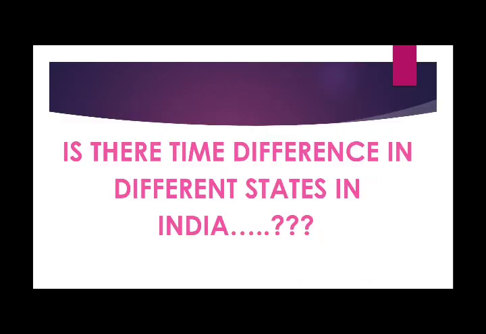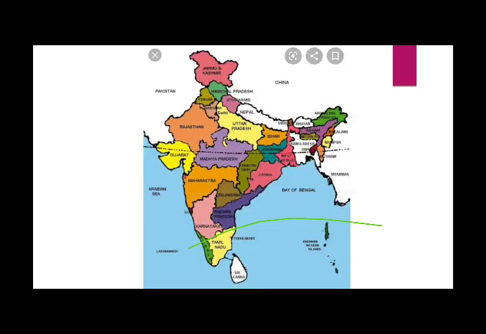Is there a difference in the timing in the states of India? Yes, there is. The timing difference between the states, from Gujarat to Arunachal Pradesh, the extreme points of west and east, is 2 hours. Why? Because so many longitudes pass through India.